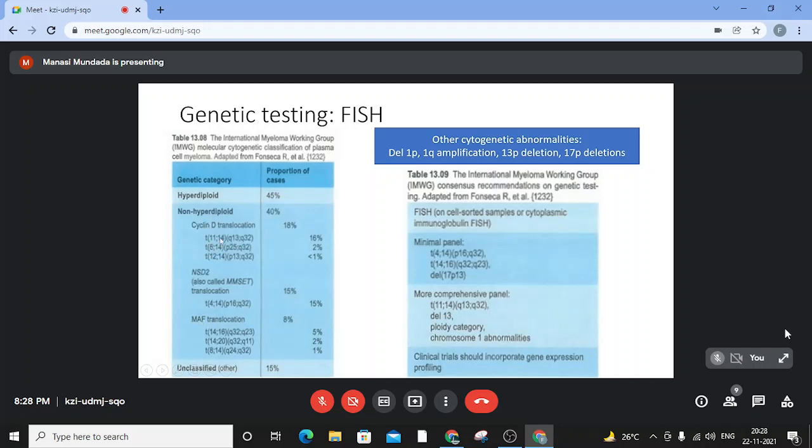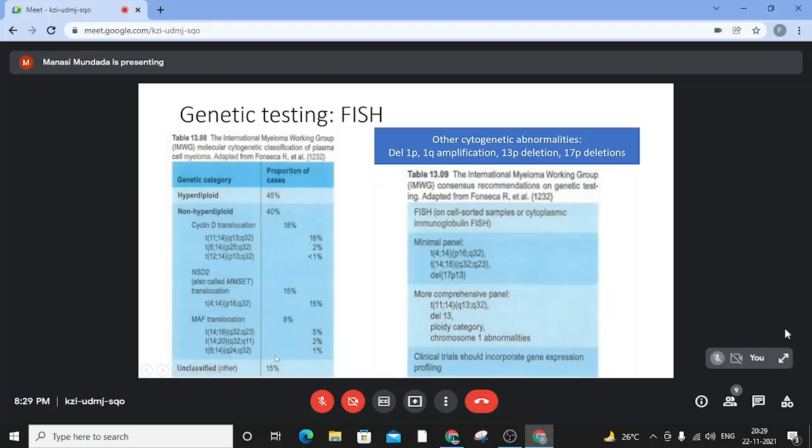In cyclin D1, you have t(11;14), t(6;14), and t(12;14). They generally are associated with a standard risk type of myeloma. The t(4;14) falls into the intermediate type, while these are the high risk type of translocations that you are seeing.